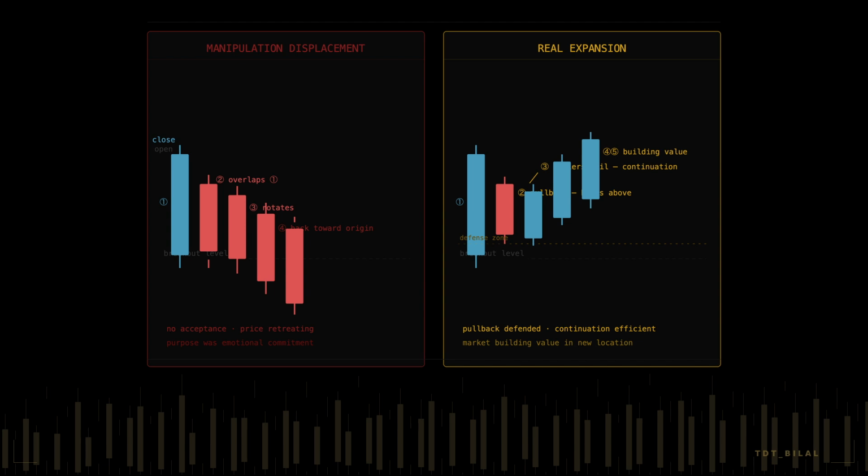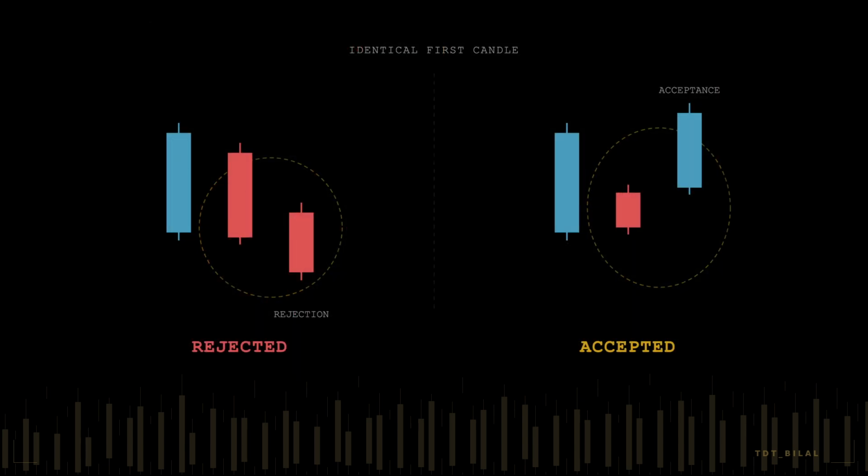Real expansion displaces and then defends. The pullback that follows holds above the breakout level. Sellers attempt to push back and fail. Continuation resumes efficiently. The market is building value in the new location, not retreating from it. That post-candle behavior is the truth detector: not the aggression of the move, but the acceptance that follows it.